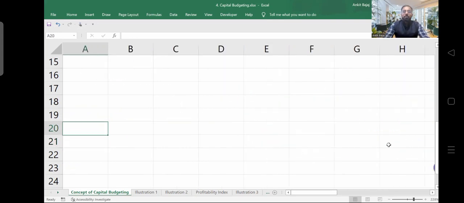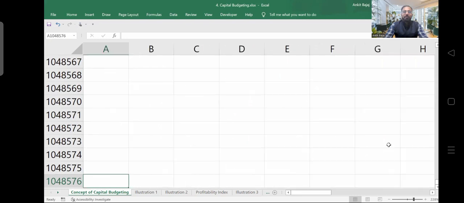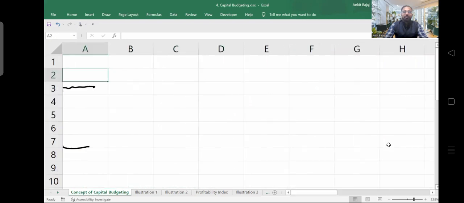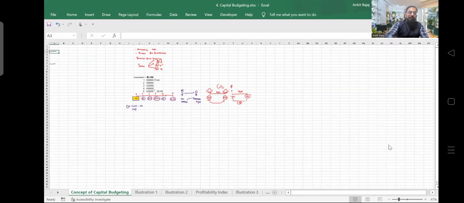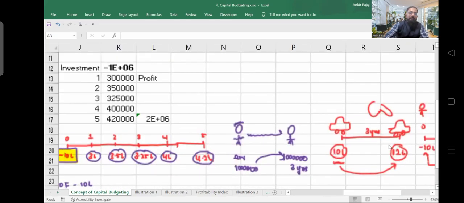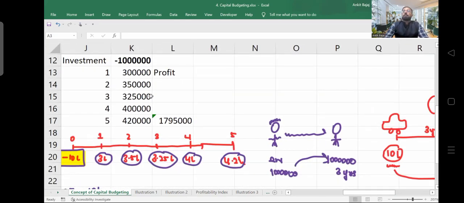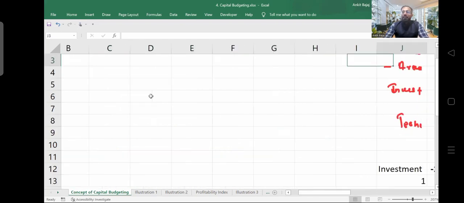Here, I can't do peer comparison if I'm not calculating the present value. Are you able to understand what I'm trying to say? I am not doing peer comparison if I'm not calculating the present value. So this comparison is not a correct comparison. I should not decide whether I should start the business right now without calculating the present value of future cash flows. अब इसके आगे क्या चीजें हमें देखनी है?